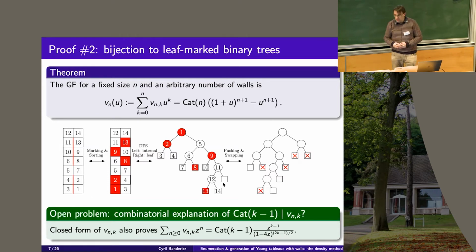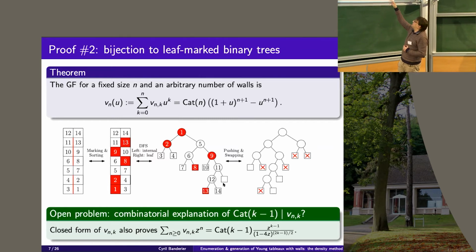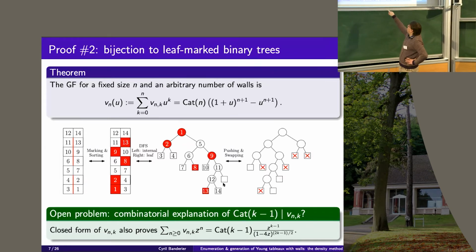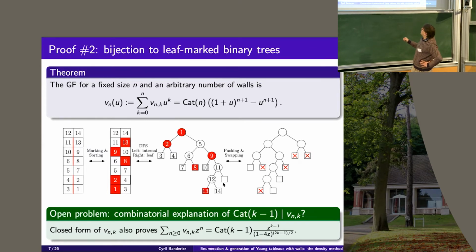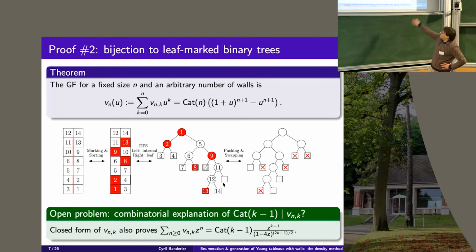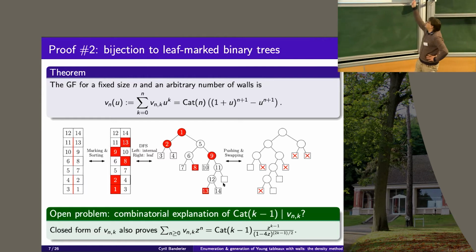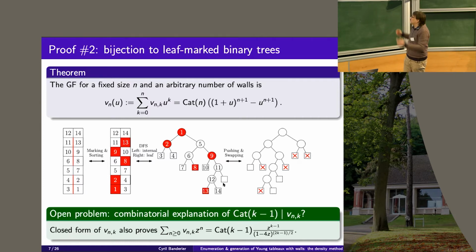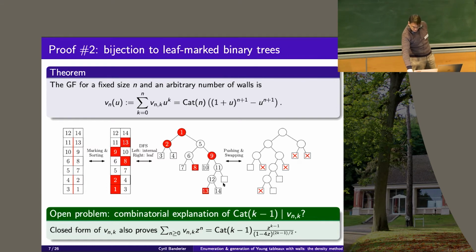En passant, you see that this formula is proving that your enumeration is divisible, I'm not sure, by a Catalan number, and also it's divisible by this Catalan k-1, but we don't have a combinatorial explanation of it. It's proven here, but having a combinatorial explanation means that in this object, somewhere we should see an object of size k-1, which is a tree or something like this. So it's kind of an open bijective problem.